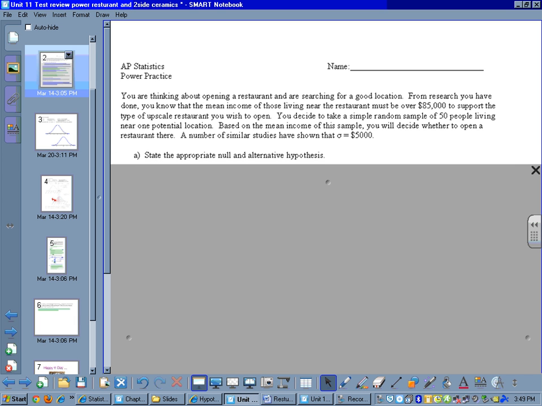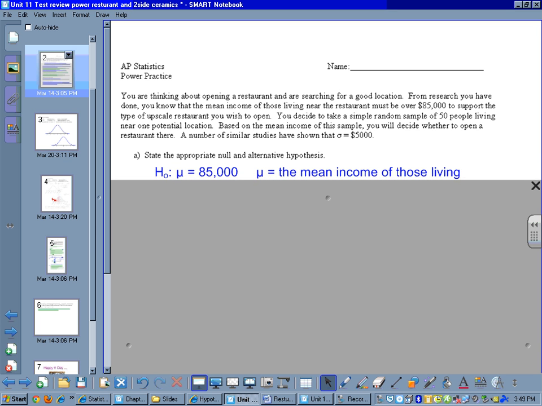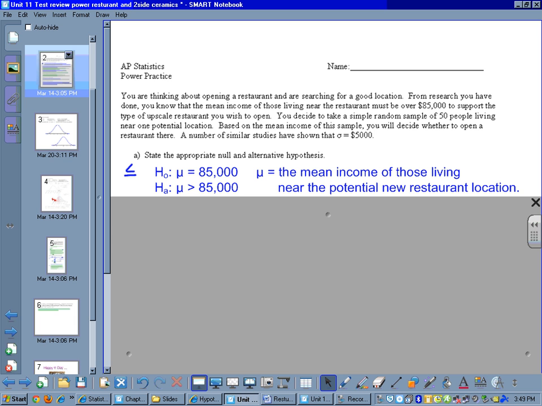What's the null and the alternative hypothesis? Well, the null hypothesis is that the income is 85,000 technically or less. We don't usually write null hypotheses with less than or equal signs. And mu is the mean income of those living near the restaurant. Our alternative hypothesis is that we have an income greater than 85,000, and that will be something we would hope to reject so that we could say, yes, this is a good location.